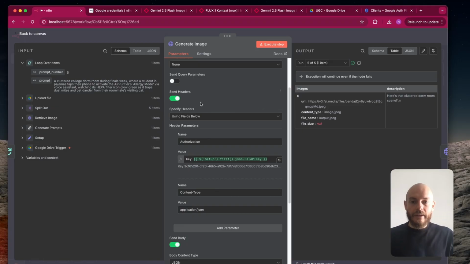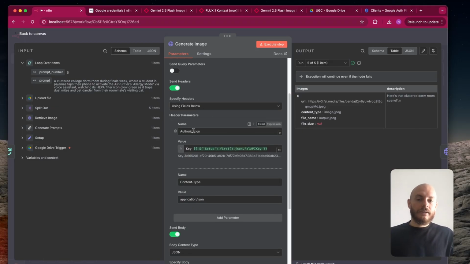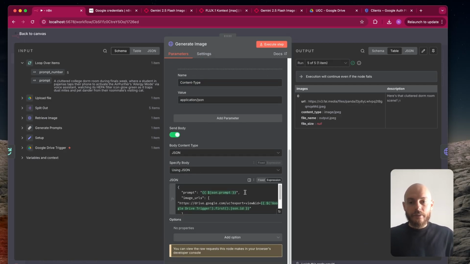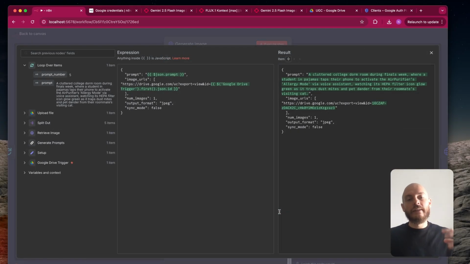So let's go back here. So we send a header. This is to use fal. You have to set up this in this way. The first header parameter is authorization. You put key and you add your API key. Content type application/JSON. And then we send a body. So this is where we'll add every parameter we saw previously. So first we have the prompt. Then we have the image URLs. So be careful, because this is not just a string. This is a list of strings. So you have to add this thing here.